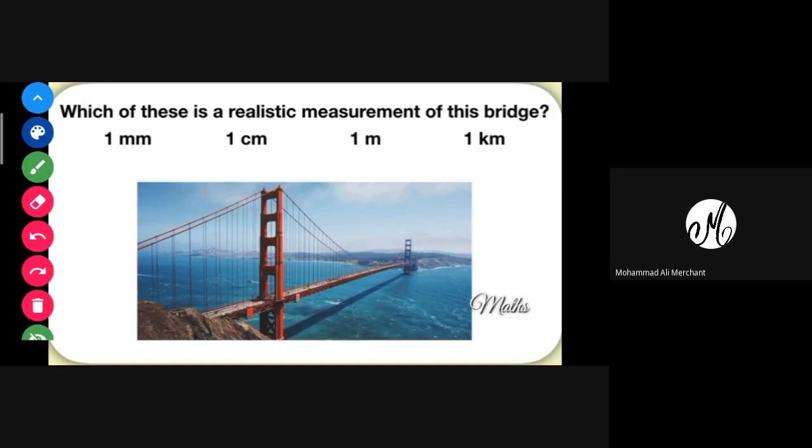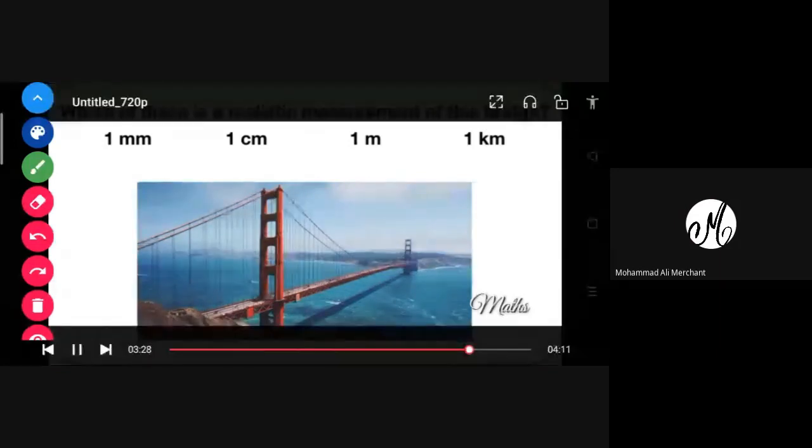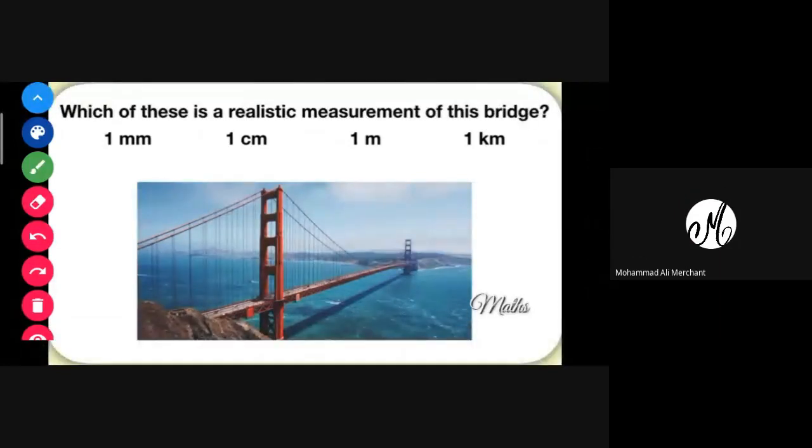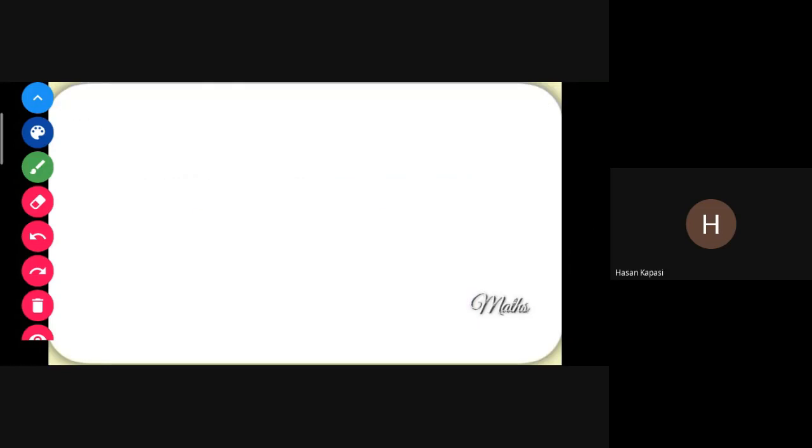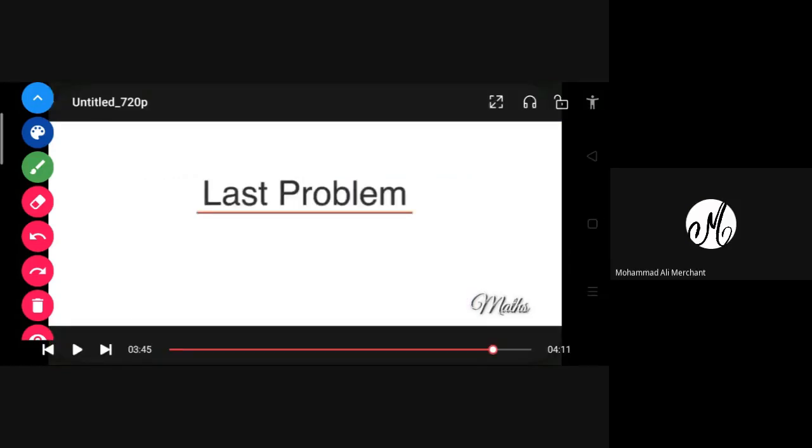Ma'am, can I say the answer? Ma'am, 30 seconds, go. Okay, Muhammad Ali, we are just matching the answer. So you all have to think and then match your answer. Even when you see the road while traveling, then also you will understand what it is measured in. Ma'am, in kilometer we measure the road. Yes.